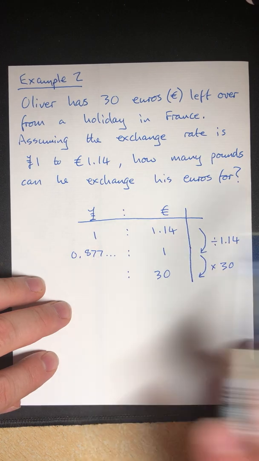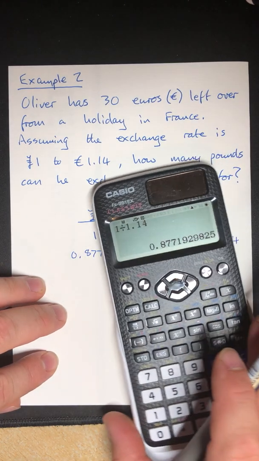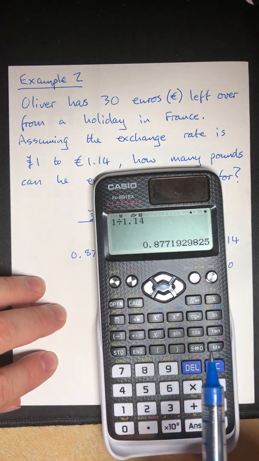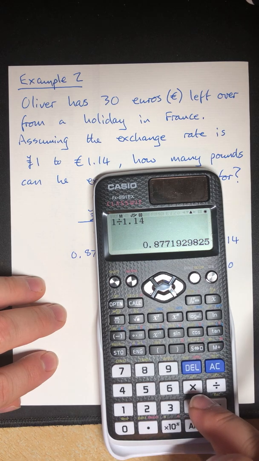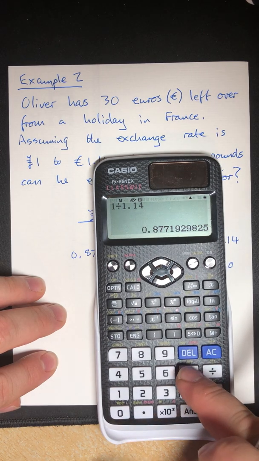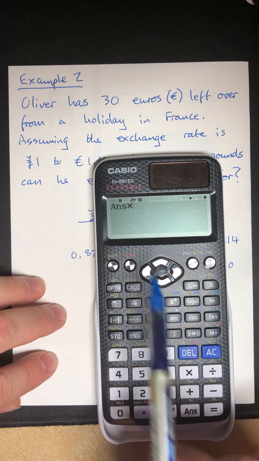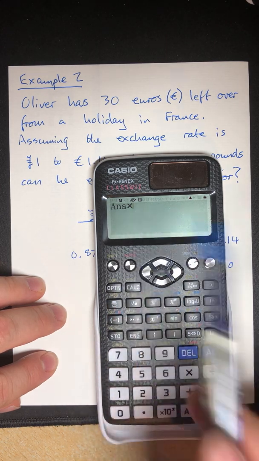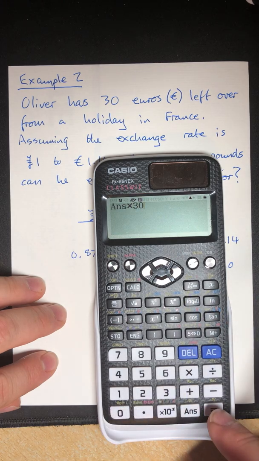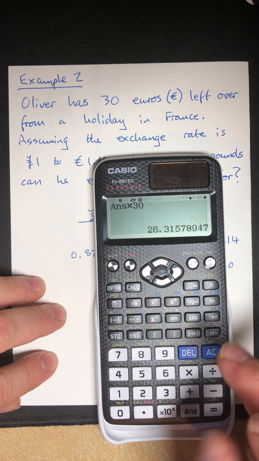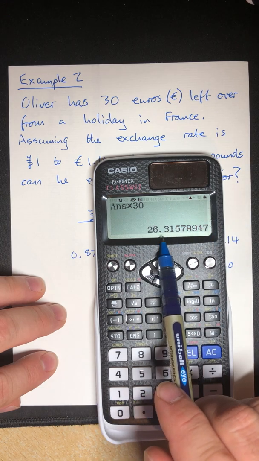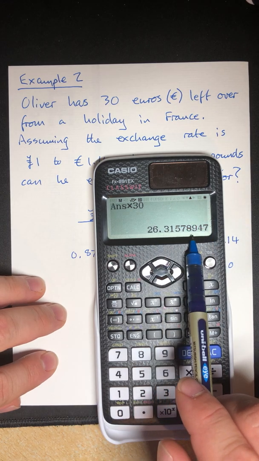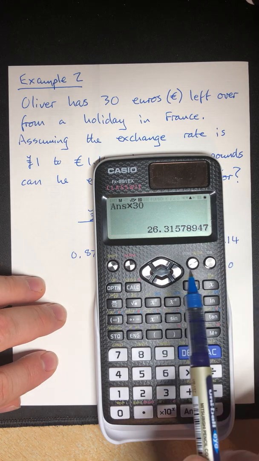And once again, as long as you do the same thing, the ratio is still true. So let's times this value by 30. So remember, I left that in my calculator, which is what you want to do. So just go straight into timesing by 30. So you can see it says answer there, which means use the previous answer and times it by the value of 30. SD button again, we want the decimal: 26.31578947, and it will probably carry on after that.